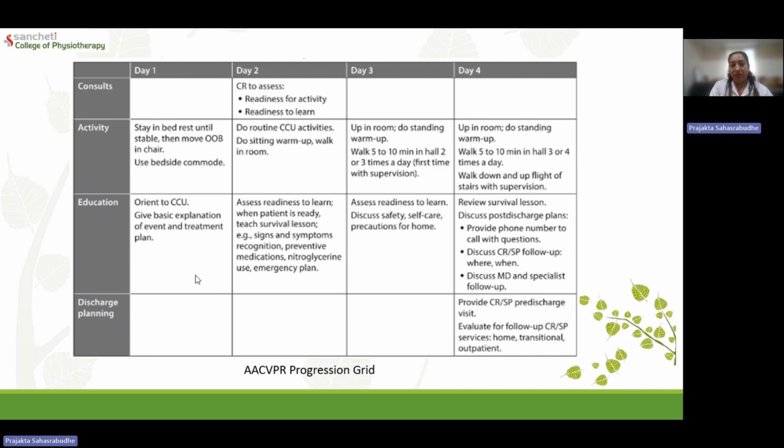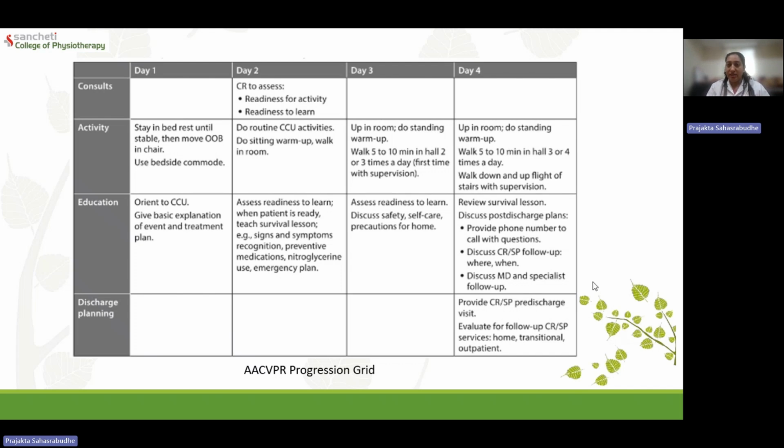Maybe in the beginning we can give them basic information about the disease or the event and how their treatment plan would be. And before discharge, we have to make sure that we are giving them sufficient instruction about whom to contact, how to identify the red flags, what are the danger signs, what is okay if they feel during the exercise, what are going to be the do's and don'ts, how to self-monitor. So all these things are very important parts of patient education.